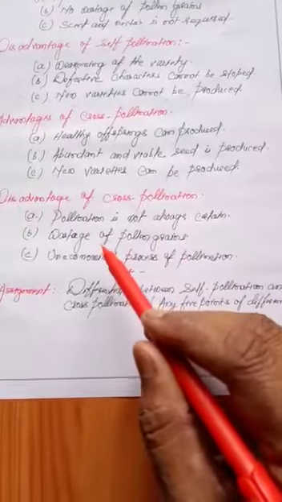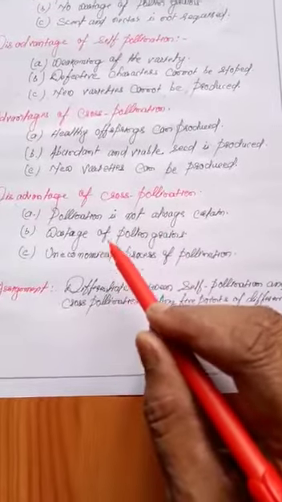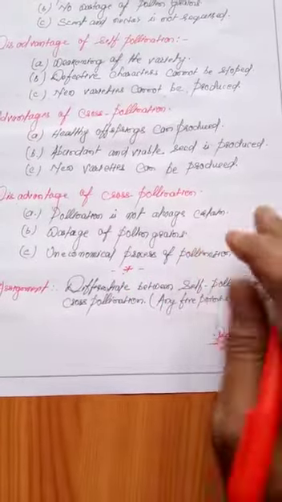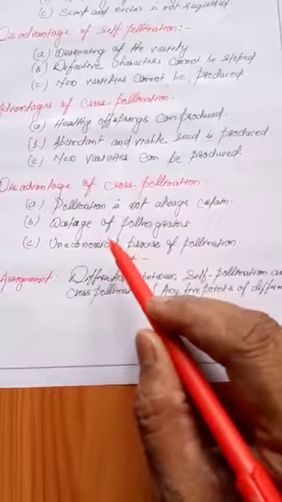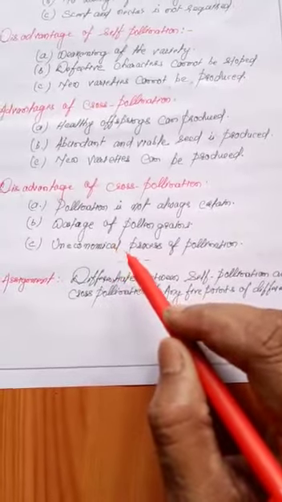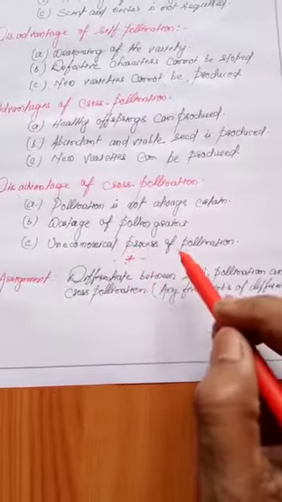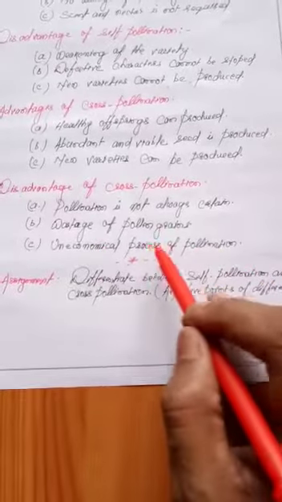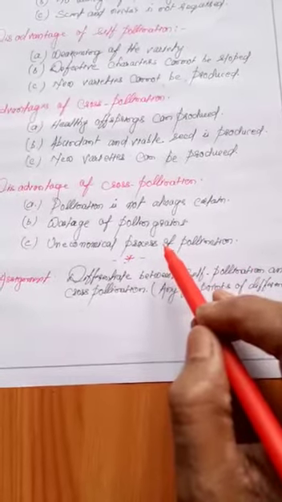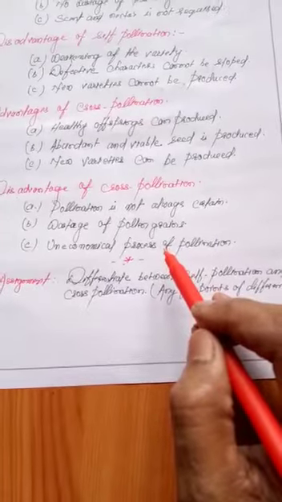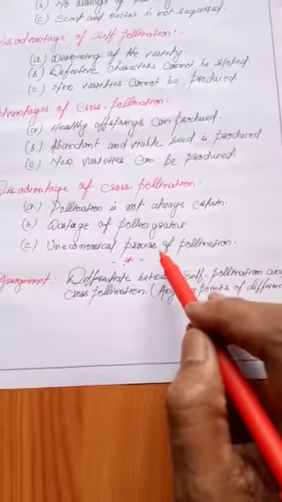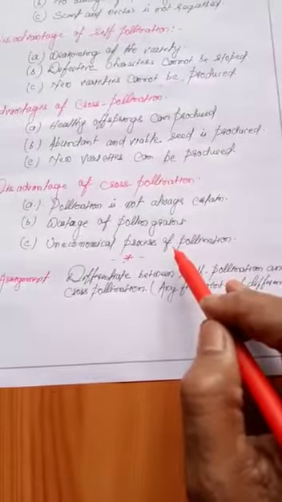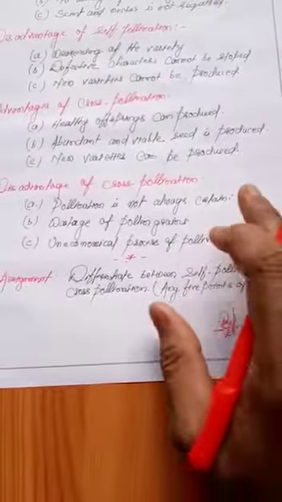The second disadvantage is that there is a lot of wastage of pollen grain in cross pollination. And the third disadvantage is that it is an uneconomical process, because for cross pollination the flower should have bright color or scent, or there should be nectar. So this is all about the disadvantages of cross pollination.